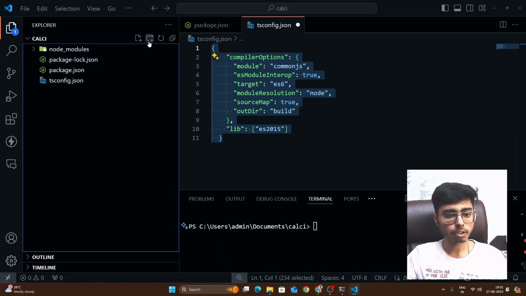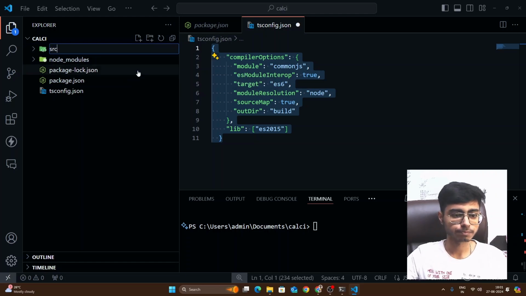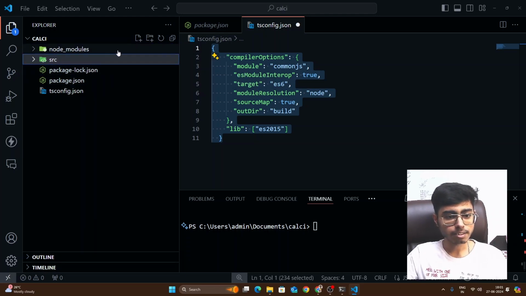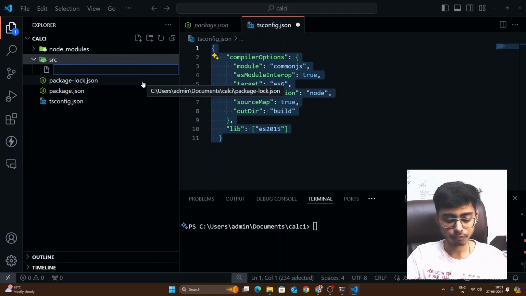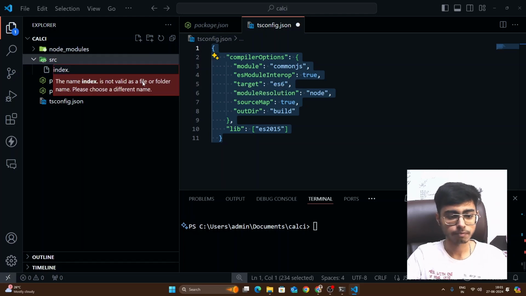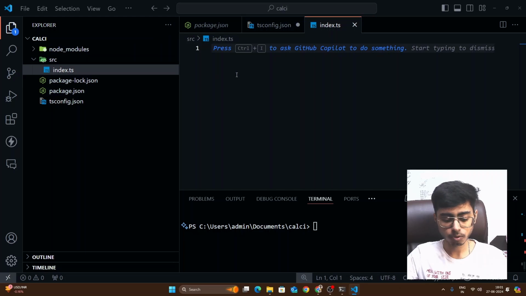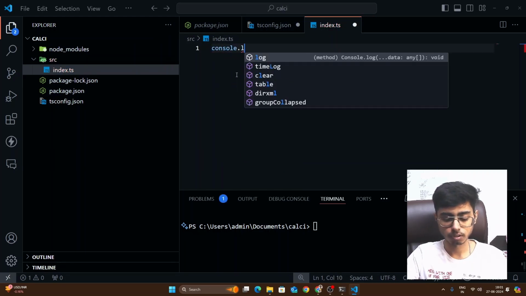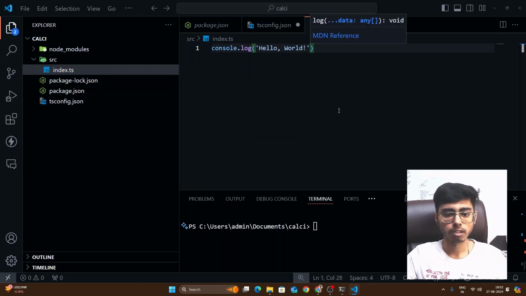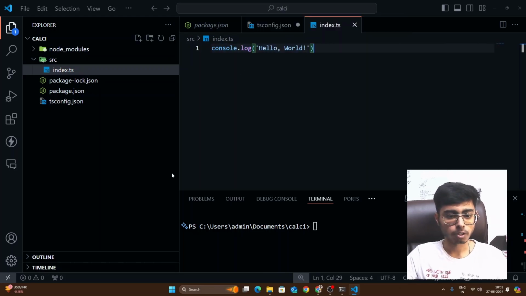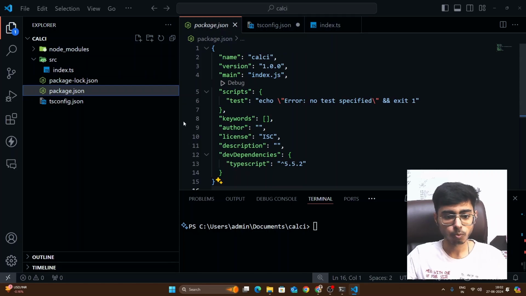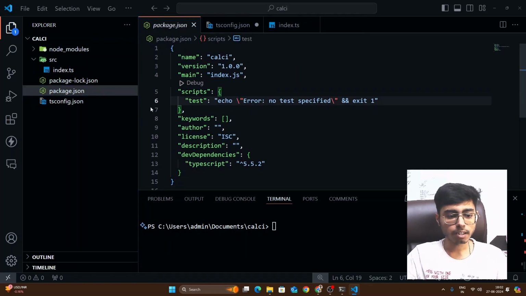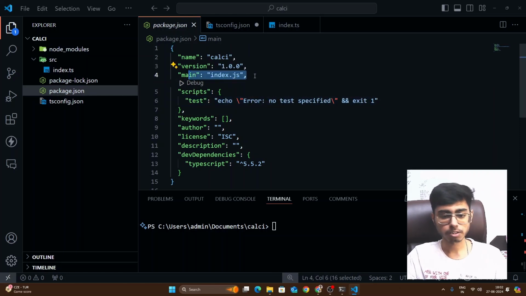Now I'm going to create one folder called src, right? Inside this src, I'm going to create one file called index.ts. And over here, I'm going to write one simple piece of code, console.log hello world, right? This is simple TypeScript code. Now in my package.json, you can see that in the scripts there is only the test command, right? And my main is index.js. That means index.js will be the file that is going to start my server.